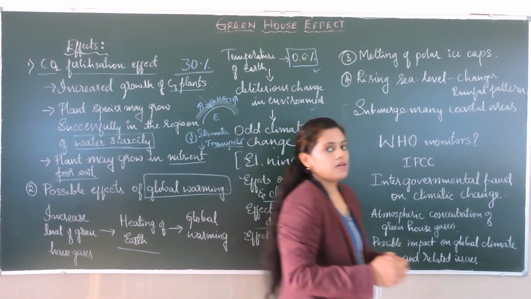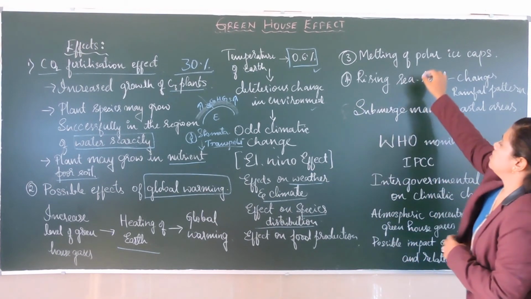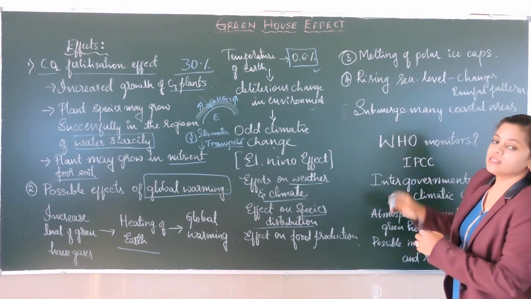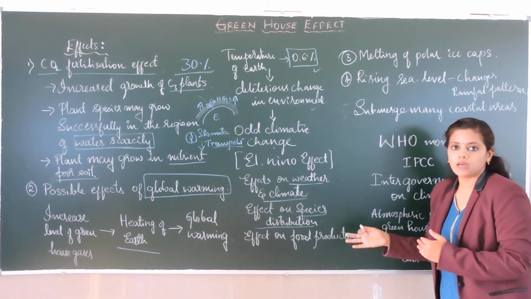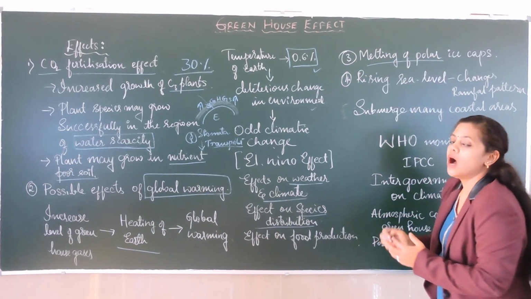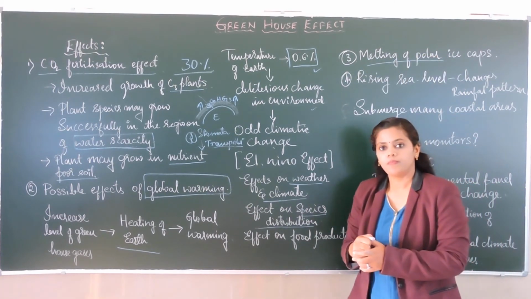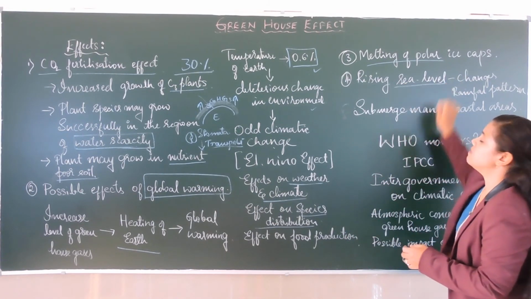Let us study another effect of the greenhouse effect. Because of the greenhouse gases, there will be an increase in temperature, that is, global warming is occurring. Because of this, melting of the polar ice caps will occur, and there will be a rise in the sea level.